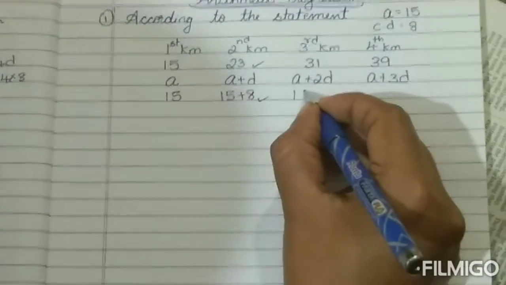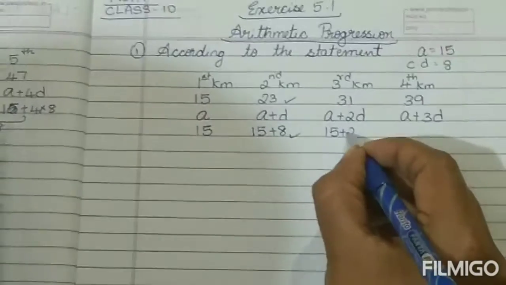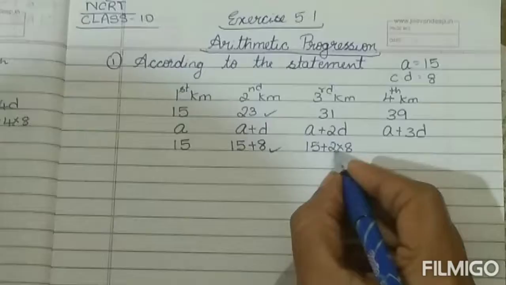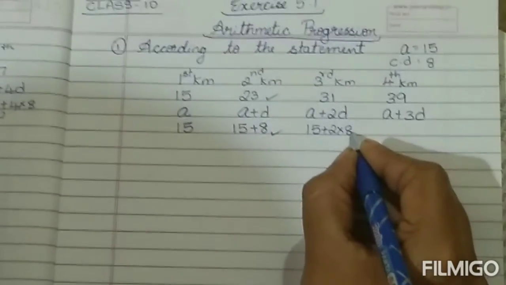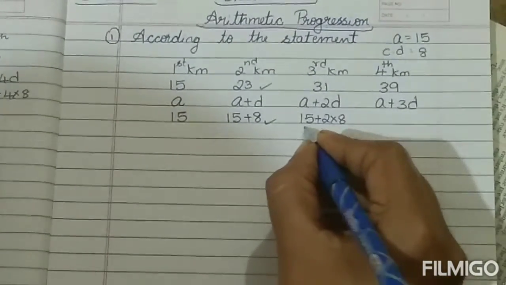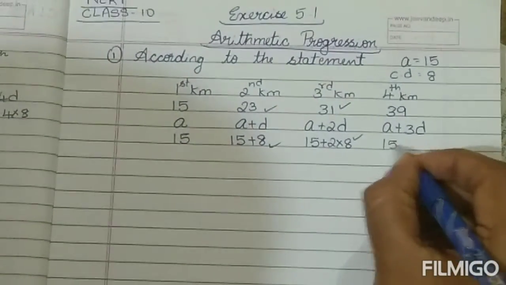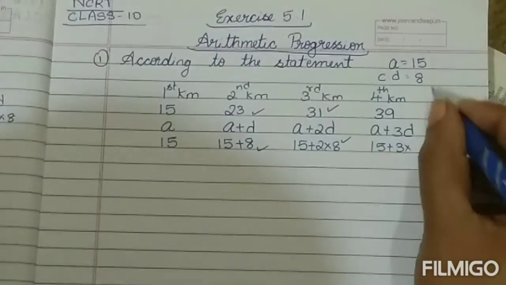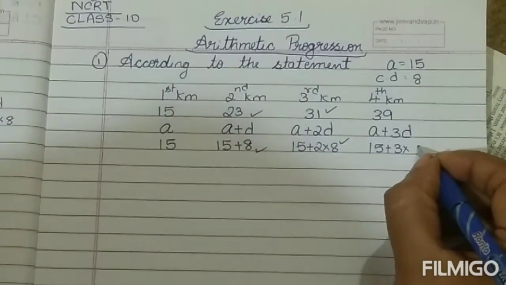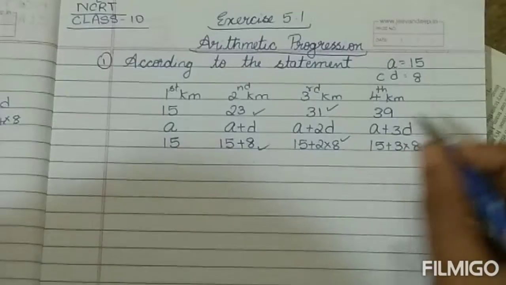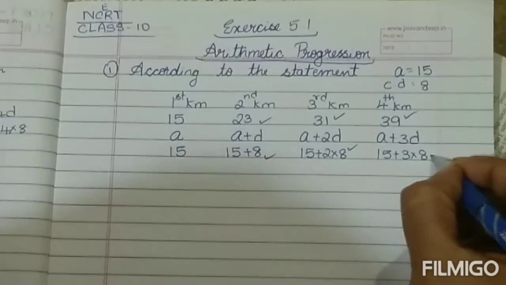Next term will be 15 plus 2 into 8. This D means 8. So 2 8s are 16, plus 15, 31. Next, 15 plus 3 into D. Common difference is 8. 3 8s are 24. 24 plus 15, 39. So even this is correct.